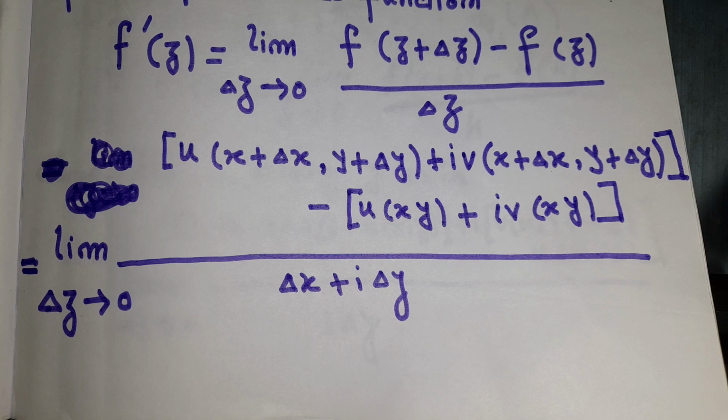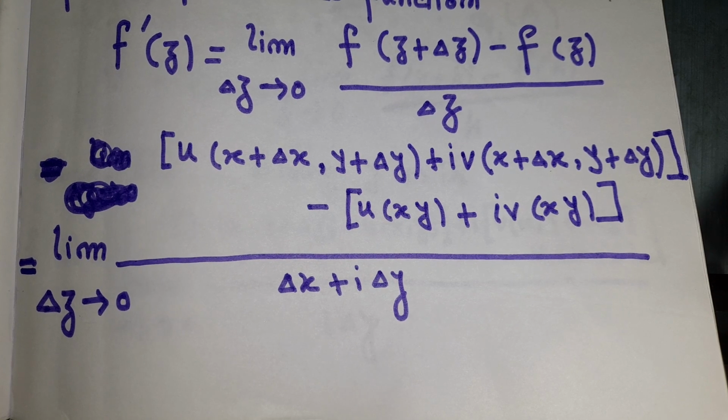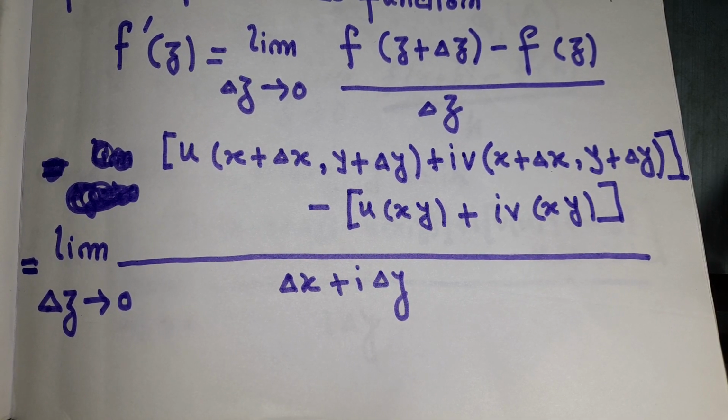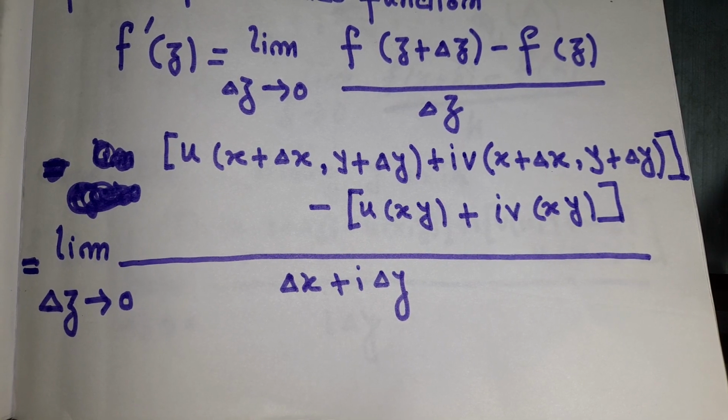I have already told you that u and v both are functions of x and y.